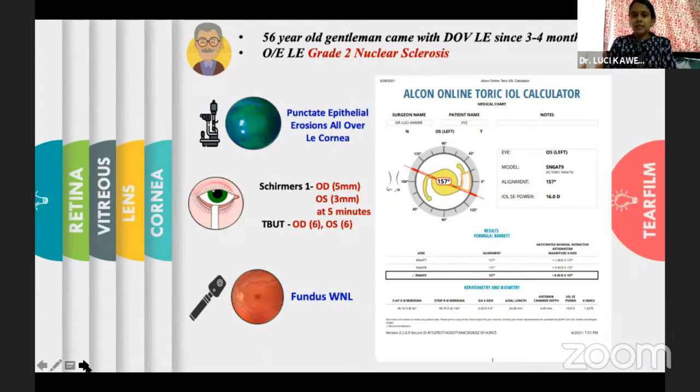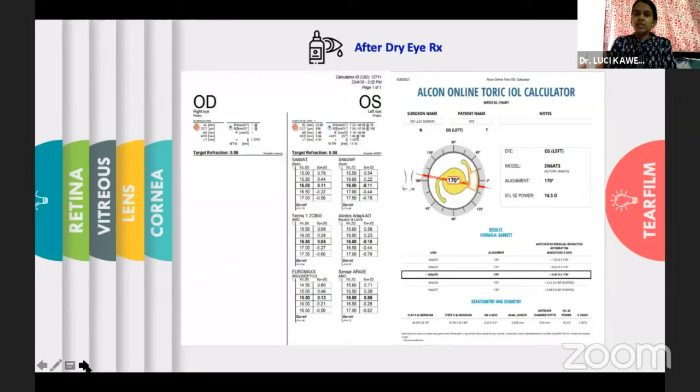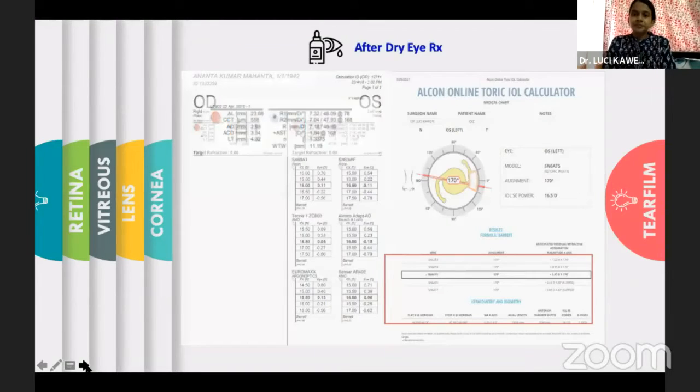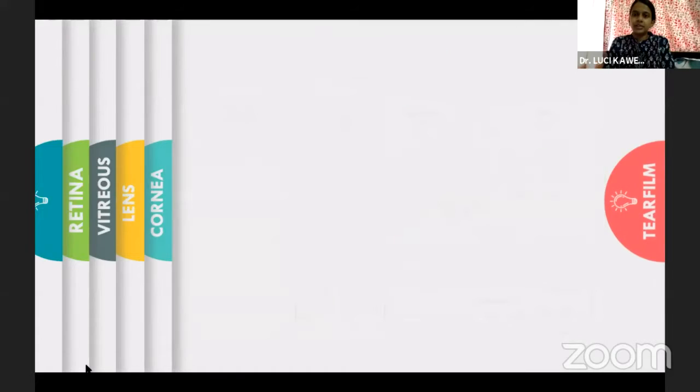But thankfully, we had picked up his dry eye and didn't go ahead with the cataract surgery. After treating the dry eye of this patient, when we repeated the biometry, we saw that the astigmatism had now significantly reduced to about 1.84. So if we had gone with the prior one, we would have ended up with a refractive surprise, as the correct model of IOL is around SN6AT5. So treating the dry eye, or maintaining the first optical element of the eye, is of utmost importance to avoid these blunders in IOL power calculation.